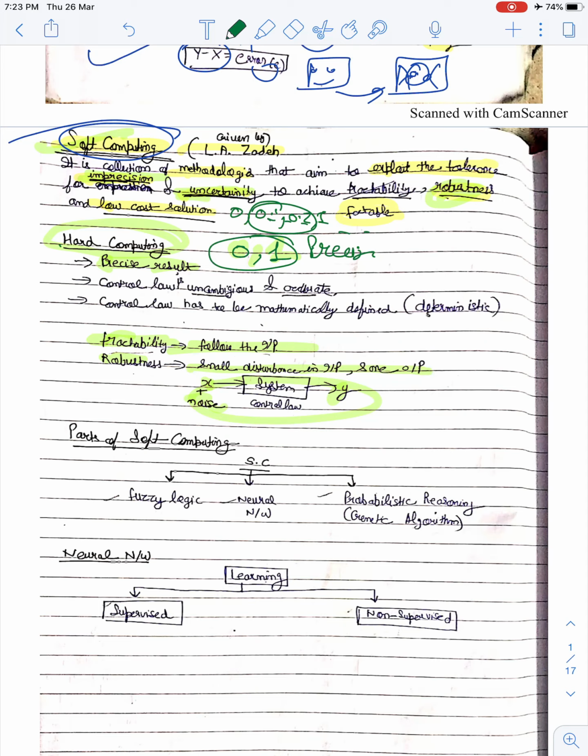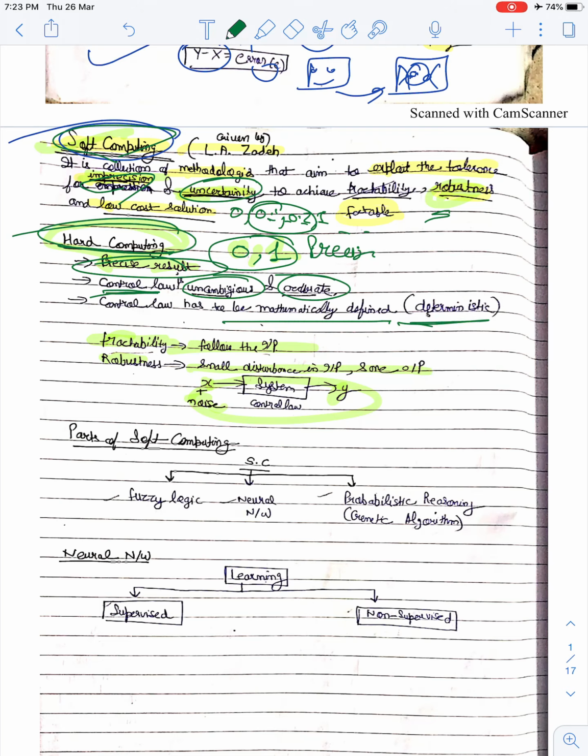Hard computing gives a precise result. It gives the control law which is used. It is unambiguous and accurate, much more accurate than what is used in soft computing, whereas soft computing gives uncertainty and imprecision. In hard computing, the control law has to be mathematically defined, so it is deterministic, whereas in soft computing there is no such mathematical design.